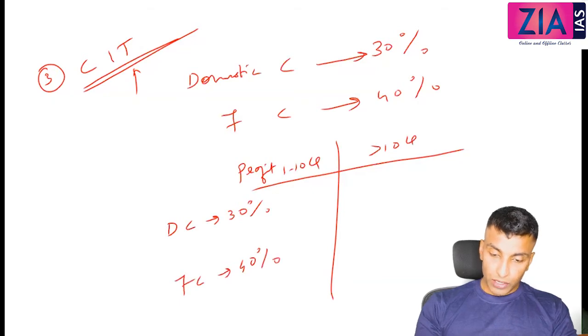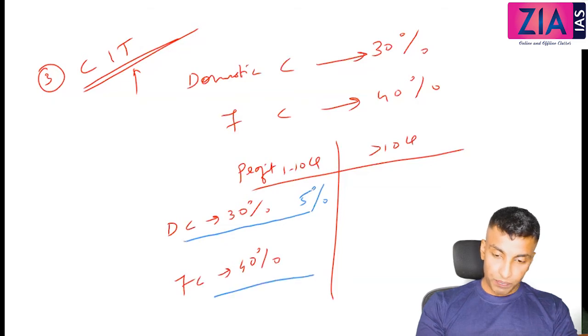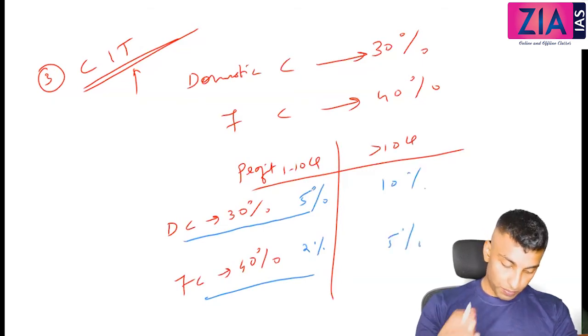Now the surcharge will go like this. This is 5 percentage in case of domestic company, and foreign company 2 percentage. Here 10 percentage if it is above 10 crore, and then 5 percentage.